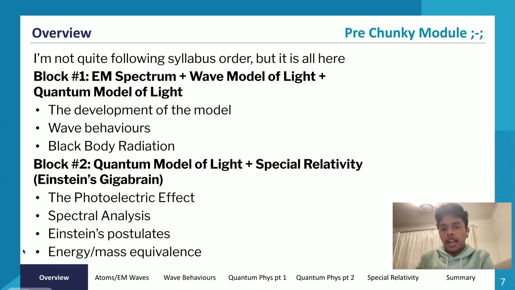Before we get into the actual lecture, a quick disclaimer: this lecture is only 2 hours long, so don't feel too bad if you don't understand every single minute detail about Module 7. The purpose of this lecture is to get you to understand the general concepts so that when you learn it in school, it'll make a lot more sense to you. That's especially the case for special relativity. I'll try to get you to wrap your minds around it, because thinking about special relativity kind of breaks your mind. It's very trippy. My hope is that with this lecture you'll understand a little bit about special relativity and the logic behind it that Einstein thought of.